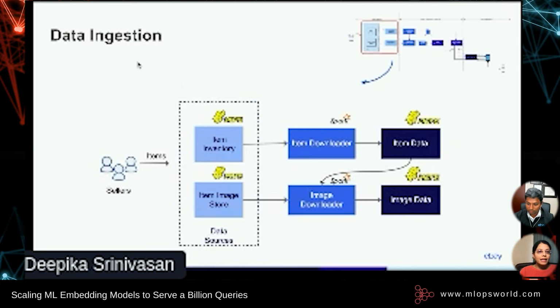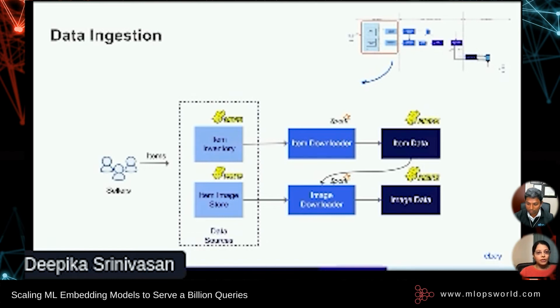So coming to data ingestion, the item downloader is implemented as a Spark job and it reads item data from eBay's data warehouse that is hosted on HDFS, the Hadoop file system. The downloader filters active items from the inventory and it selects the relevant fields that are required for visual search. And this resulting data set is stored on HDFS as Parquet files.